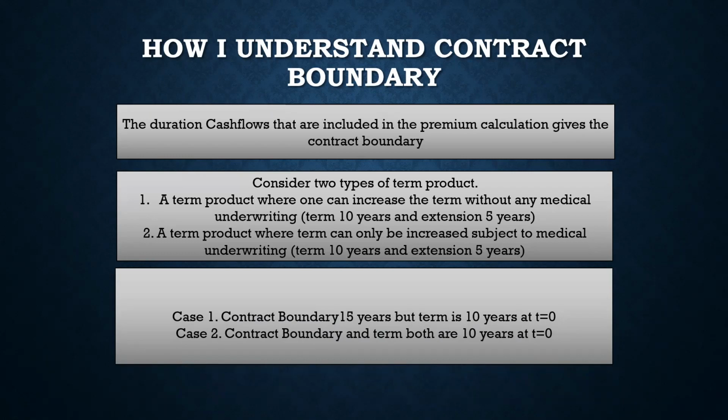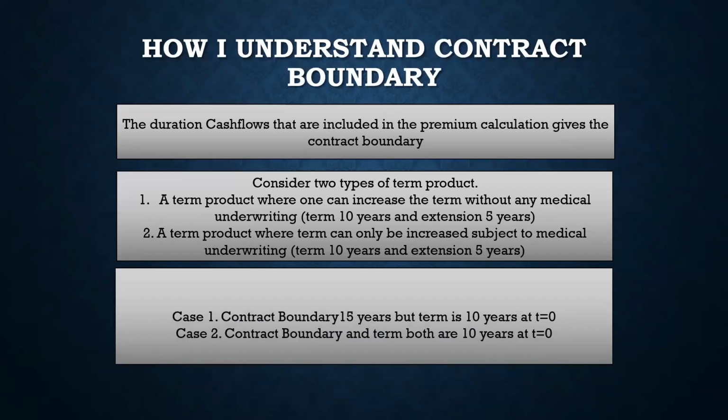So once again I'd like to repeat, consider this the summary of part one. Contract boundary is something that is set at the point of sale, or t equal to 0, right? Why is it set at the point of sale? Because you have to calculate the premium at that point. While calculating premium, you have to consider all the risk that is present in the product, because your premium should reflect that risk. So in doing that, you have to consider all the risk.